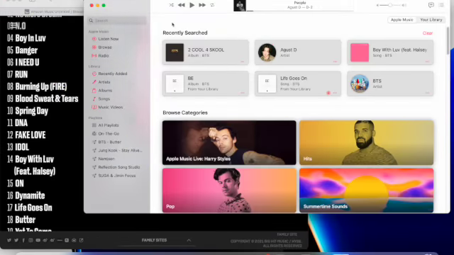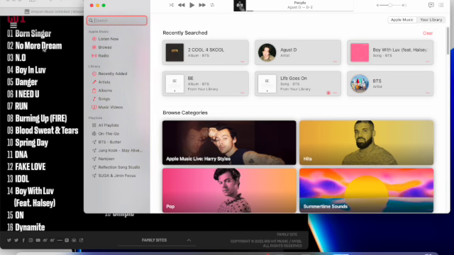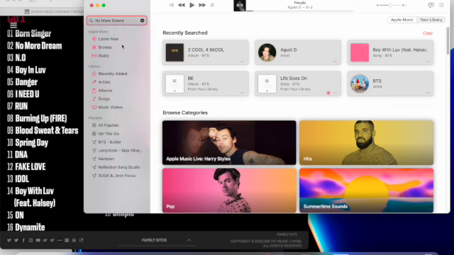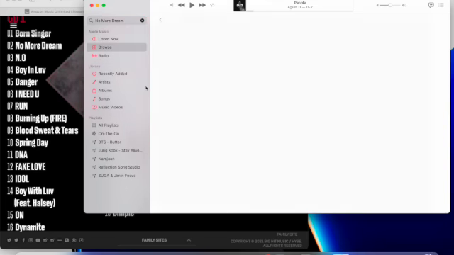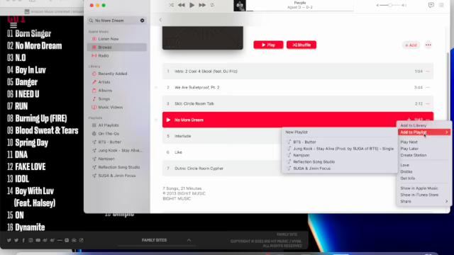Go ahead and go to Apple Music, hit the search bar. We're going to track tracks 1 through 7 on our playlist. Track 1 we're going to have to buy, and of course purchase Yet to Come, but we're going to start with No More Dream. So go ahead and put that into your search bar and find it. Click on the 3 dots and say add to playlist. And now I'm going to create a new playlist.